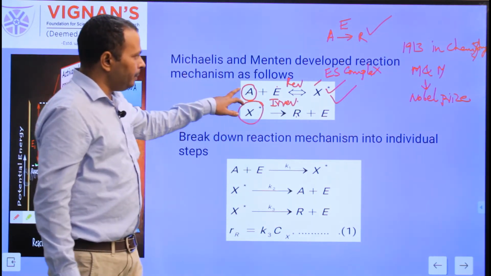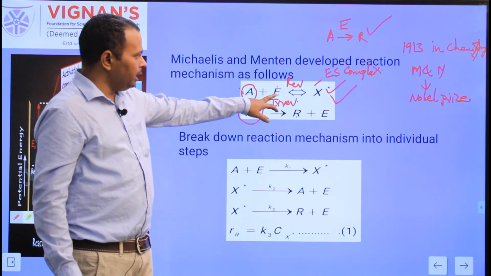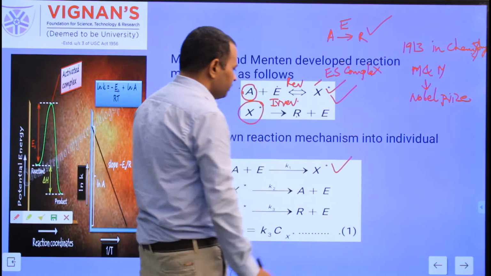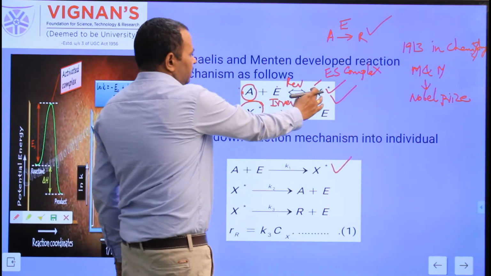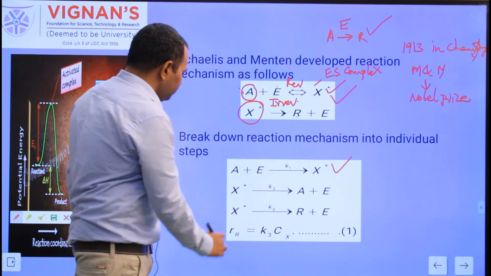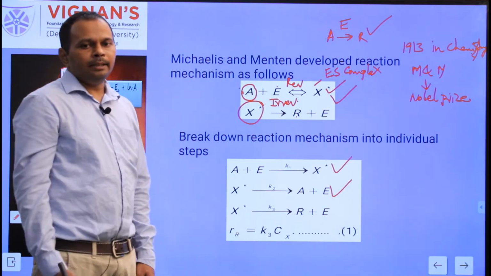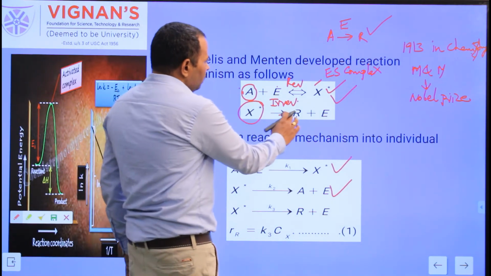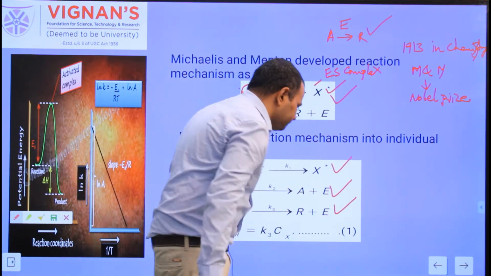So break the first step into 2 steps. The first is the forward step, A plus E to X star, with rate constant K1. The second is the backward step for the reversible reaction, X star to A plus E, with K2. And the third step is the irreversible step, retained as it is: X star to R plus E, with K3.